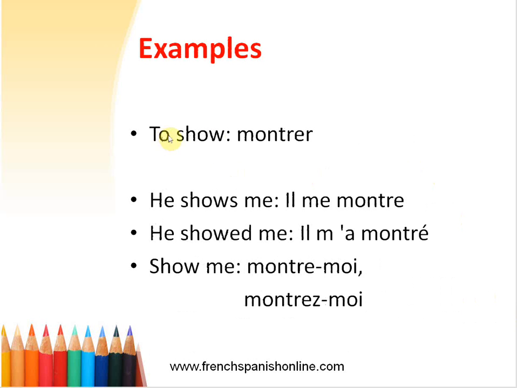First with the verb to show, montrer in French. He shows me. So to know how to translate me, we have two questions. The first one, is this imperative? It's not. It is indicative mood. So we don't need the second question because we already know that we can use the word me to translate me. He shows me is il me montre. He showed me, again, is not the imperative, it's the indicative mood, past tense, so il m'a montré.